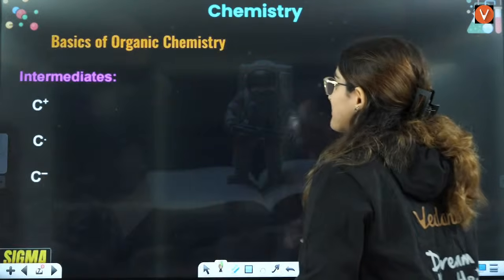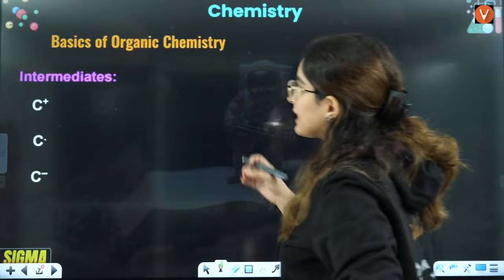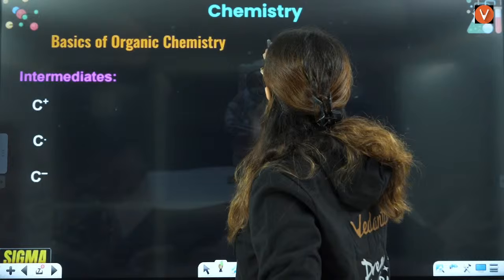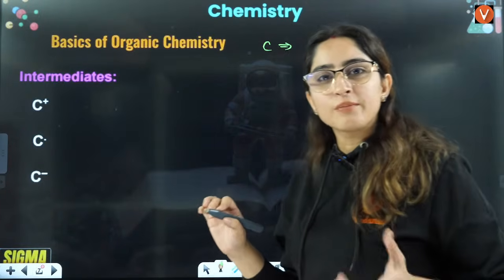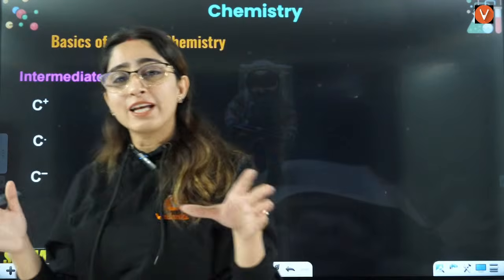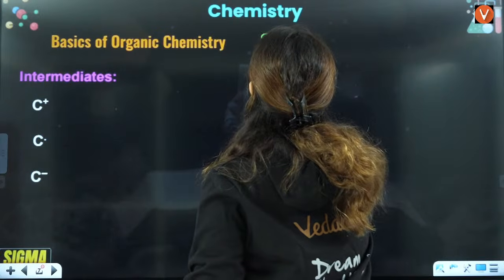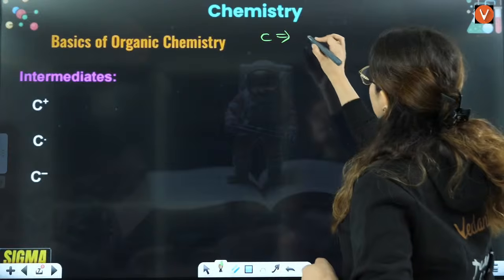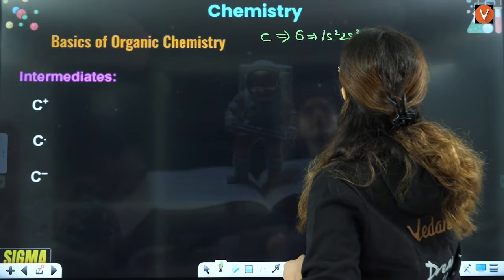So let's see this thing, basics of organic chemistry. Guys, let's see this. If you talk about carbon, what is the atomic number of carbon? If you can relate this much with organic chemistry, we'll learn a lot of things. Carbon is atomic number 6, so it is 1s2, 2s2, 2p2.